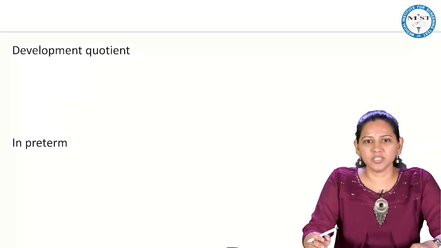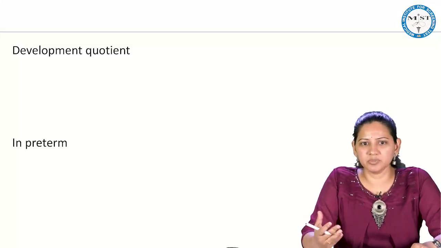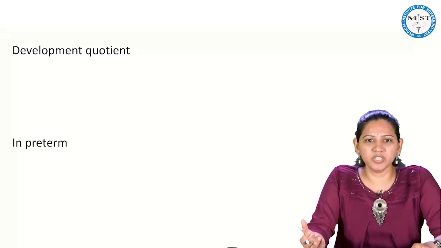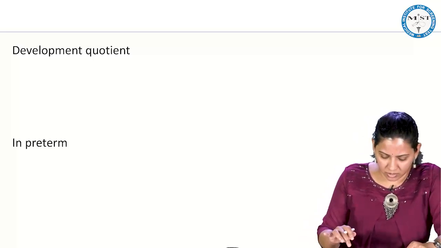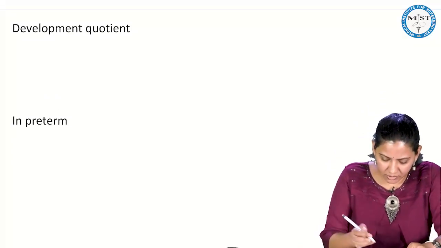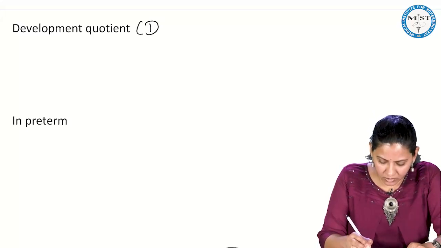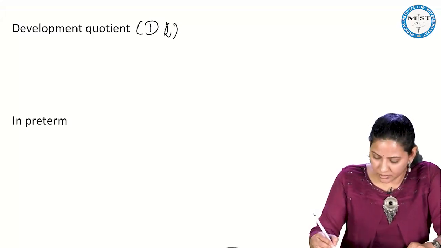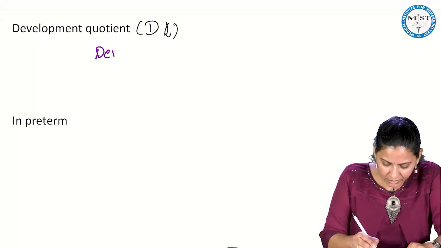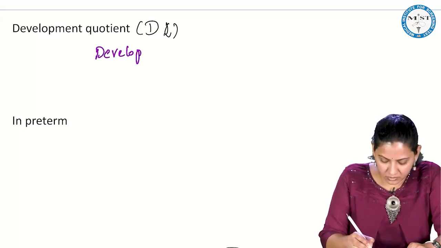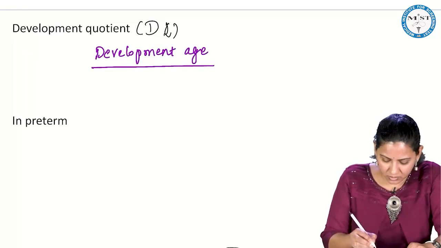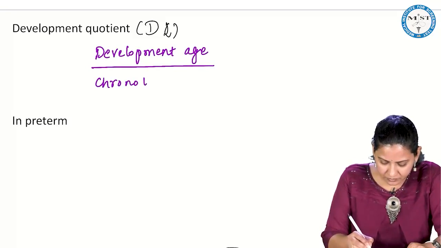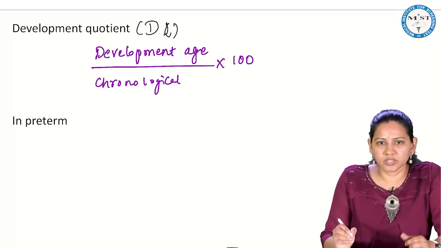So far what we have seen in development is what development is, what the principles of development were, and what the domains of development were. Now we are going to see the development quotient. What is a development quotient? It is otherwise called DQ. You can calculate it as development age divided by chronological age, into 100.